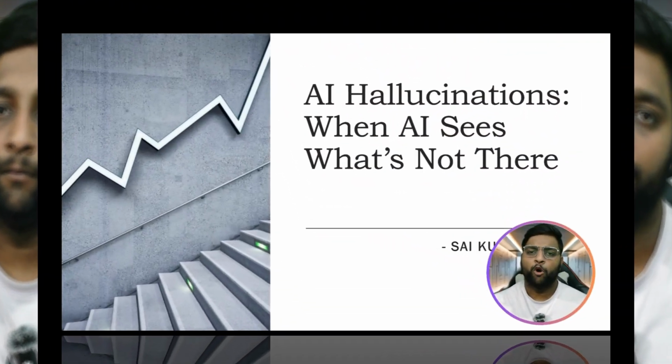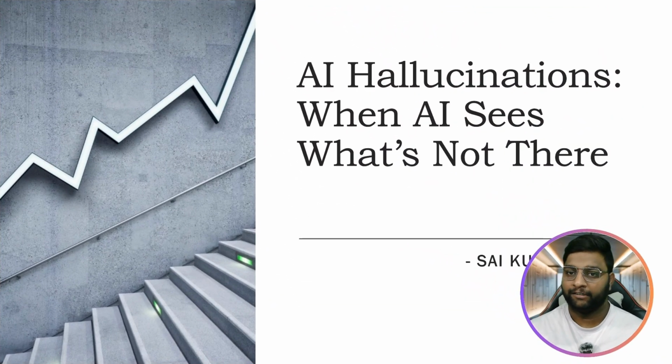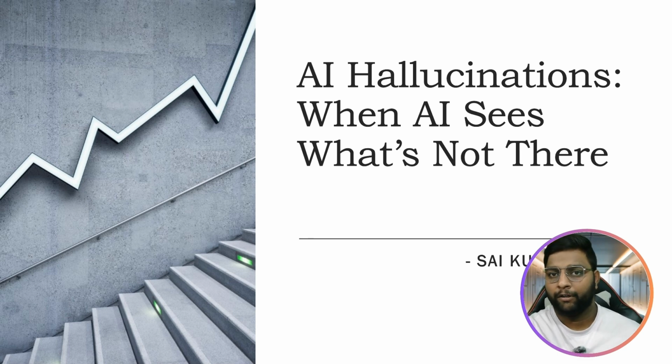So guys, what actually is AI hallucination? Hallucination is nothing but what AI doesn't understand. Let us take an example. When you're a kid, you might have observed this use case. If your parents tell you to buy something from a shop, and you go there, there are different types of pulses and different types of vegetables. Sometimes you get confused about what your mom actually told you to buy.